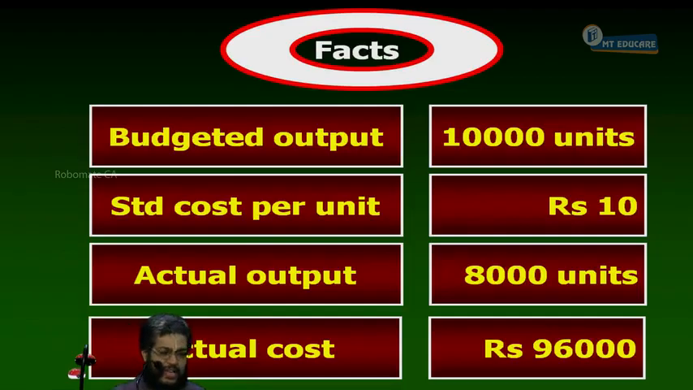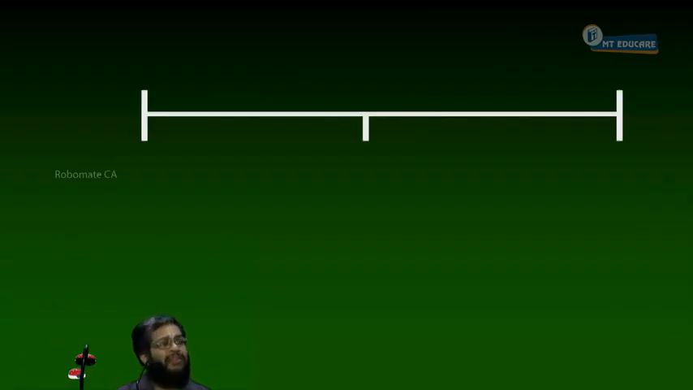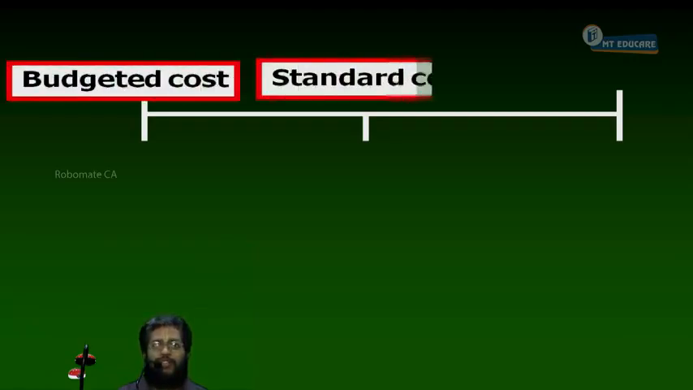Are you understanding the introduction properly or not? Cost variance is 16,000 adverse. Point number 3 or 4? Point number 4. There are 3 types of cost.